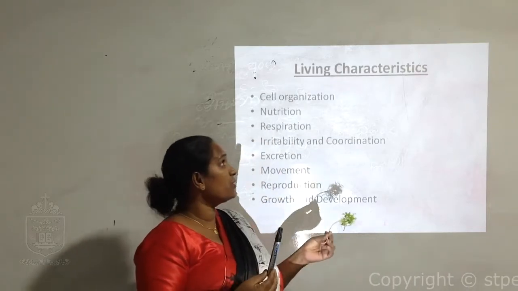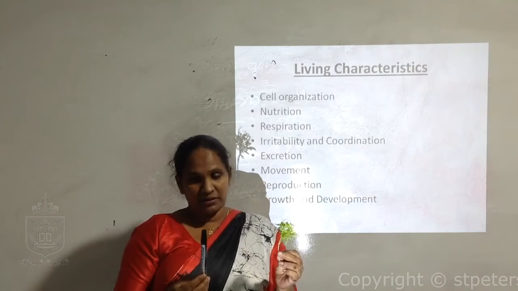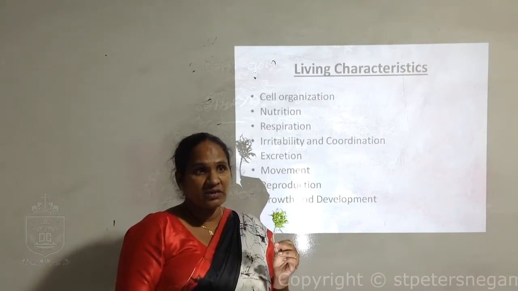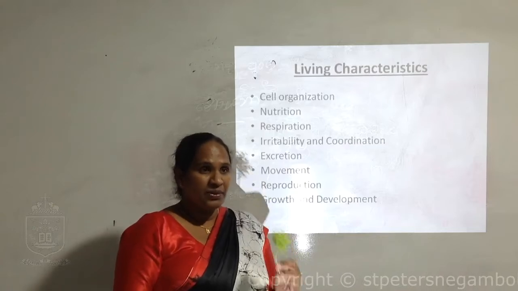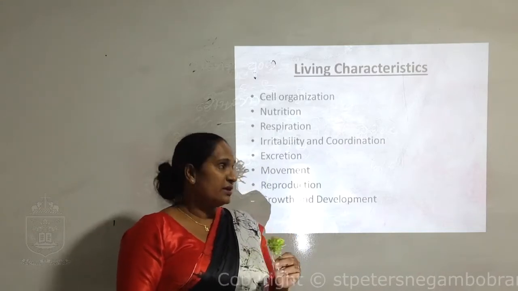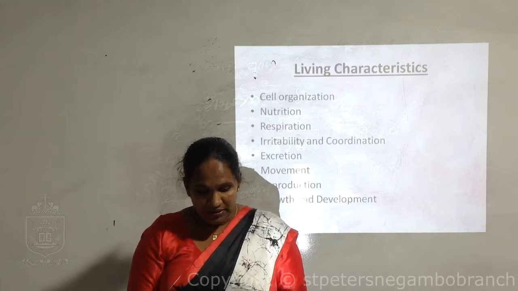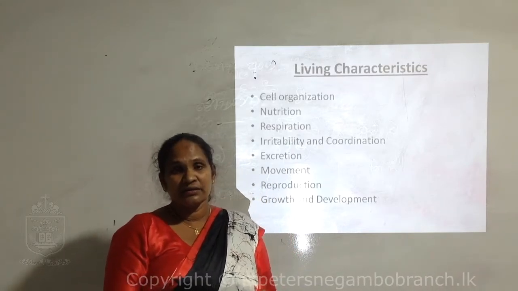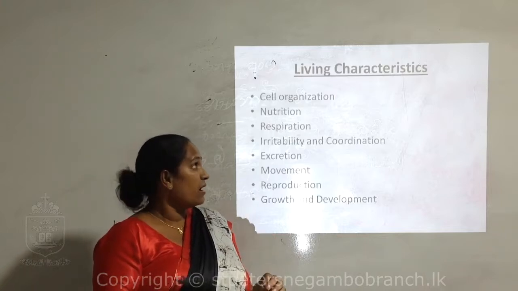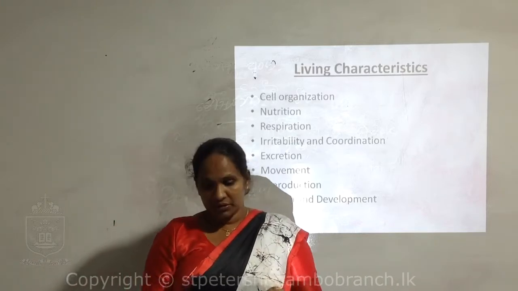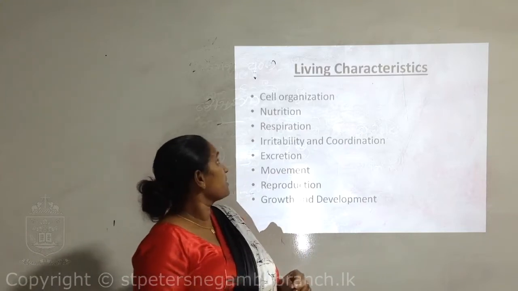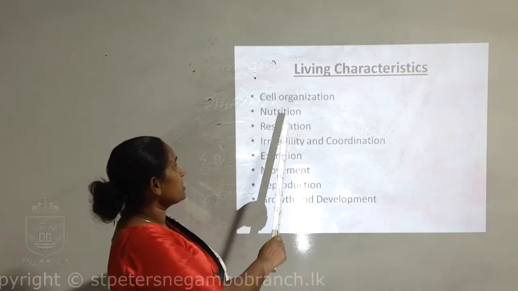In this lesson, we are talking about living characteristics. Living characteristics mean the characteristics found in plants, animals and microorganisms. We will see what the living characteristics are. The first one, cell organization.